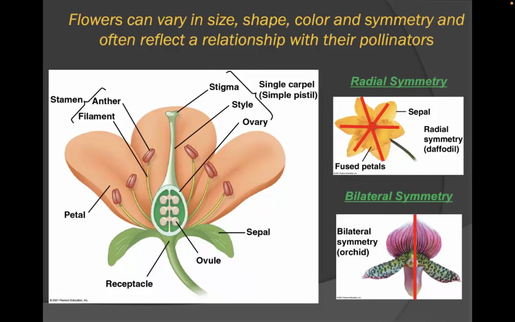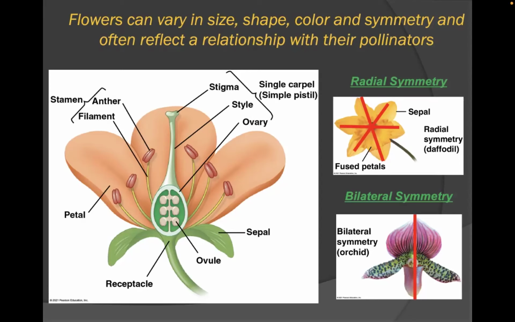This slide here depicts the overall structure of the flower. Note that in the center of the flower we have the carpel. The carpel contains the ovary, style, as well as the stigma. Note within the ovary we have the presence of multiple ovules. These represent the female part of the plant. The stamen represents the male part and consists of the anther as well as the filament. These are enclosed by the petals and also the sepals.